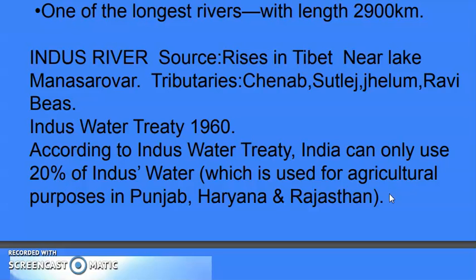A short question can come: what is the Indus Water Treaty? The Indus Water Treaty was signed in 1960. According to the regulation of the Indus Water Treaty, India can use only 20% of the water carried by the Indus water system, and the water is used for irrigation in Punjab, Haryana, and the southern and western part of Rajasthan.